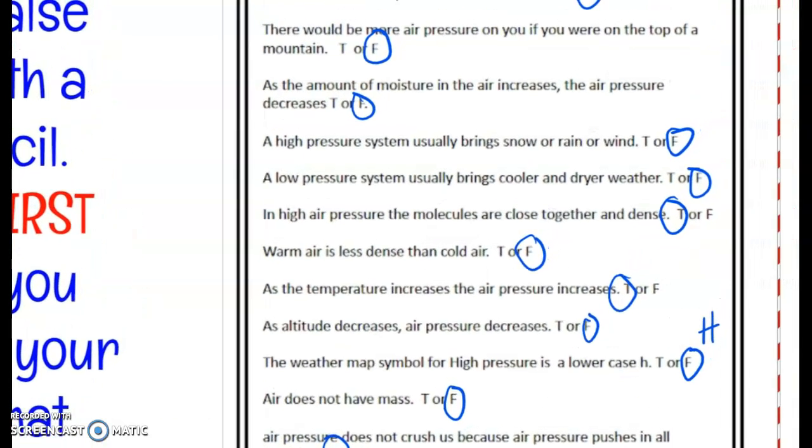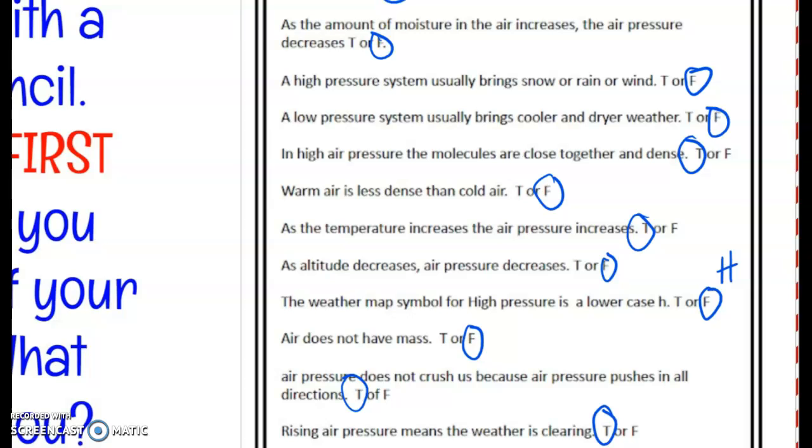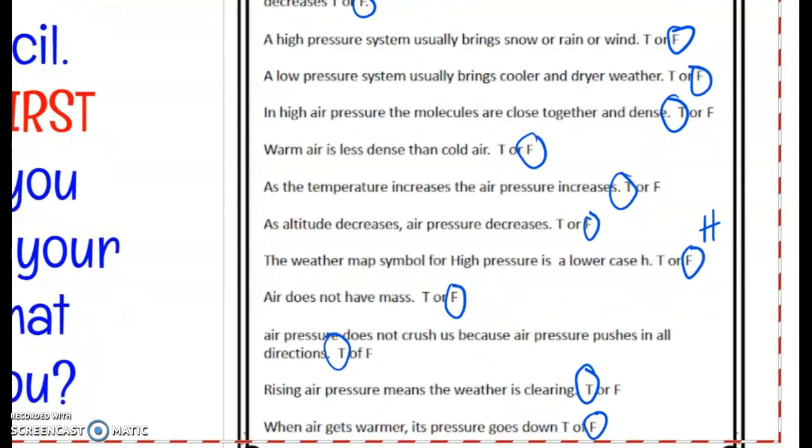So, how did you do? Did you change some of your answers from when you first did it? Go ahead and hit pause if you need longer to check your work. When you're done, hit play again.